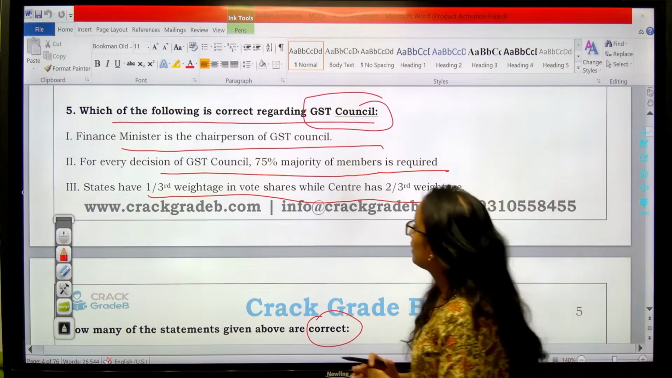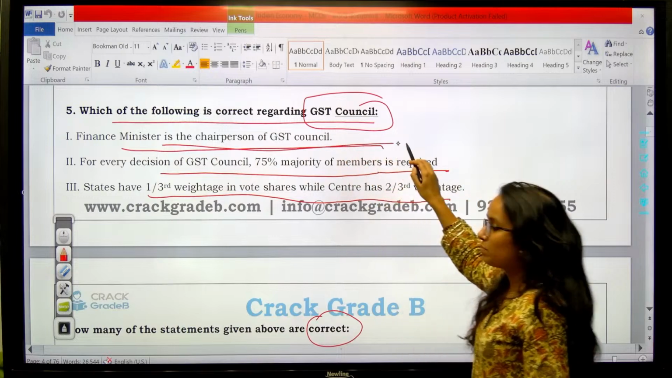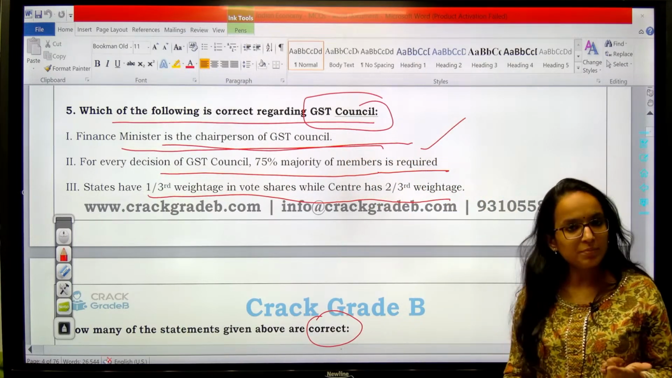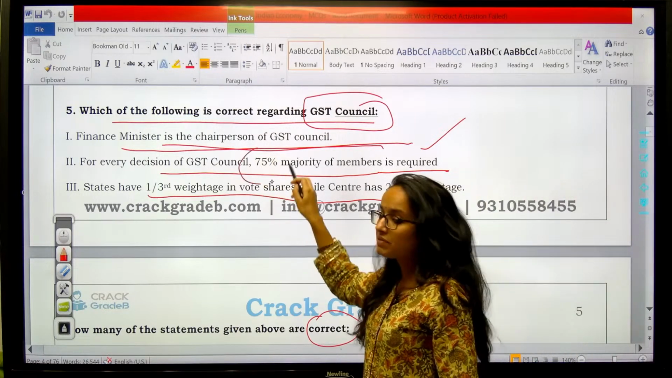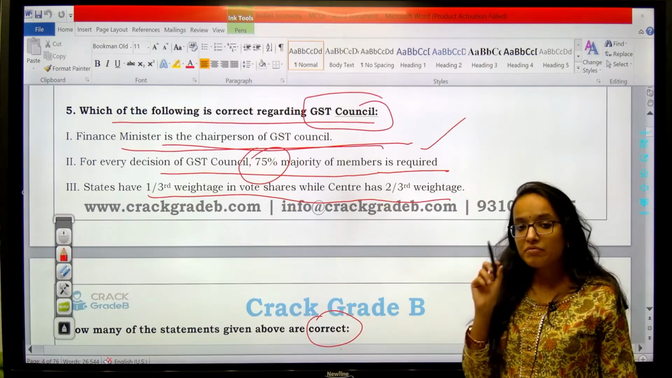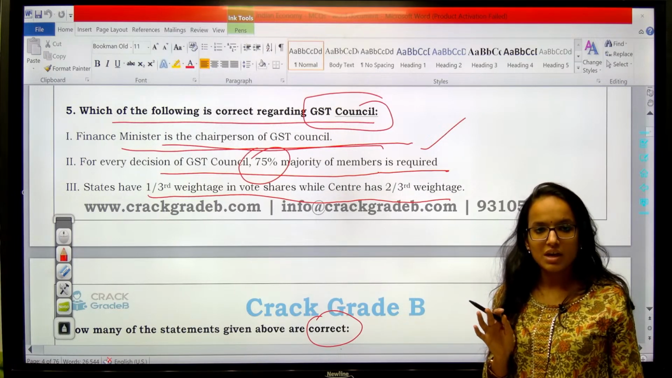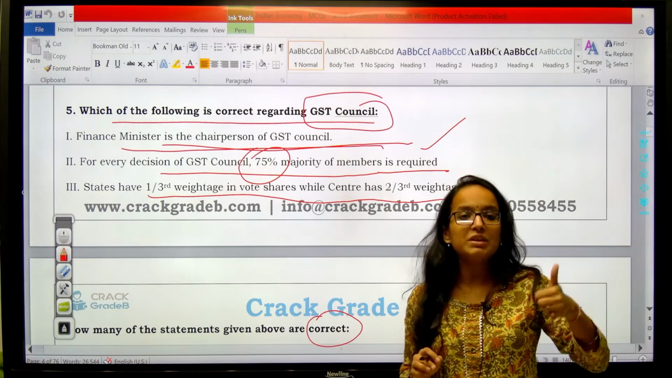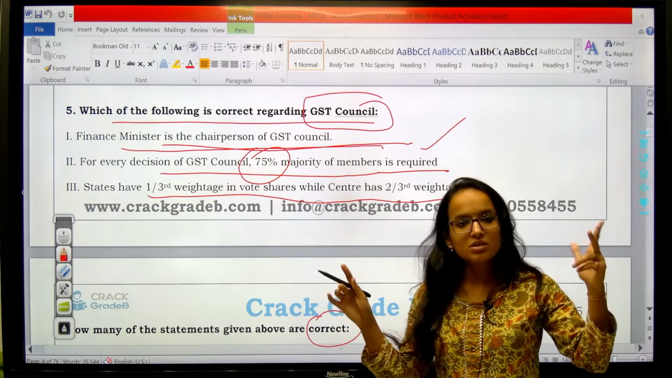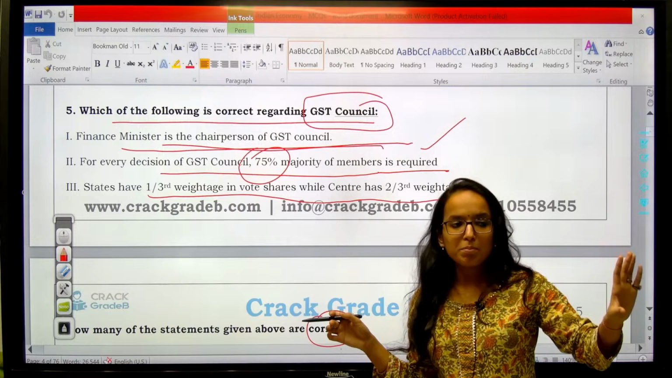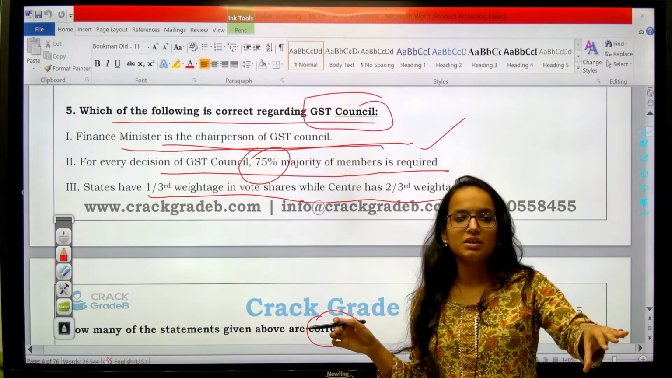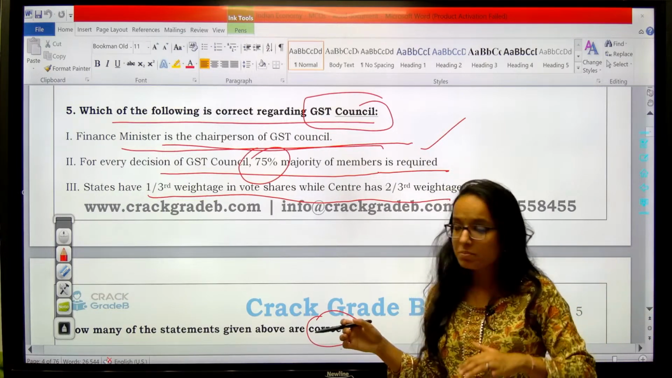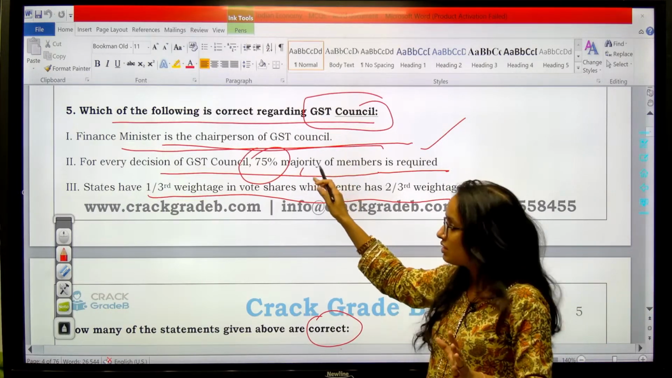Okay, so let's see. The first one, the Finance Minister is the chairperson of the GST Council. Yes, absolutely, the GST Council is chaired by your Finance Minister. Next, for every decision 75% majority is required. Yes, and 50% quorum is there. 50% of the members of the council have to be present in order to have the meeting valid. Getting my point? This is quorum: the minimum number of members required to be present for the meeting to be valid. So quorum is 50%, and the majority to pass a decision is 75%.